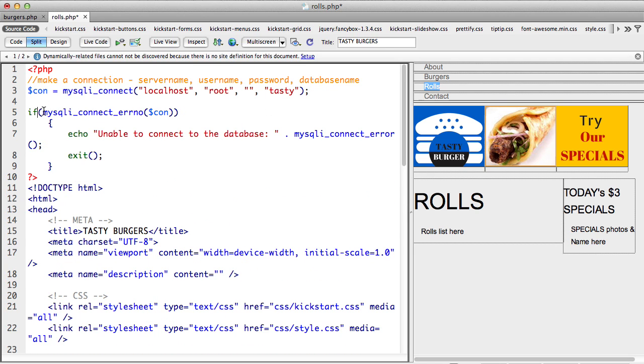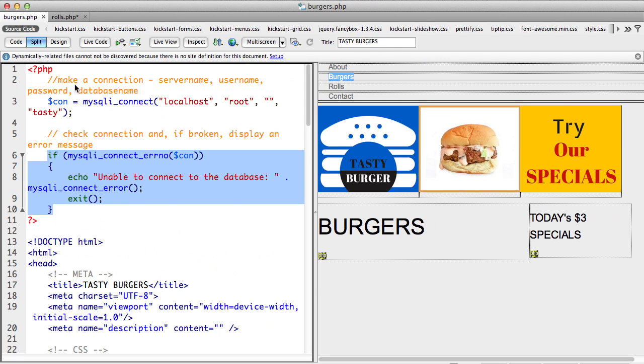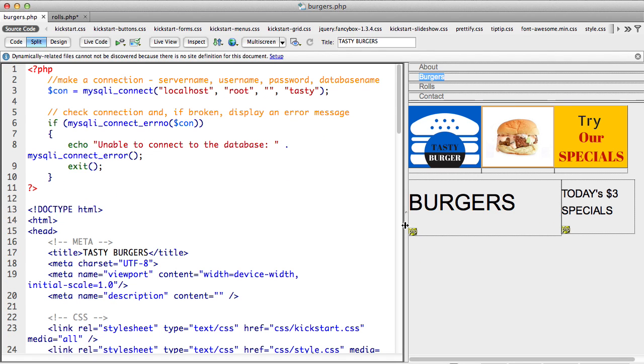If $con, when it's fed into the function MySQLi connect error, has something in it, just echo, yep, there's a problem. Is that meant to spell error? Or is it error no? Is echo the kind of like the prompt? Echo is your alert or document.write. Yeah, echo will just write it on the page.